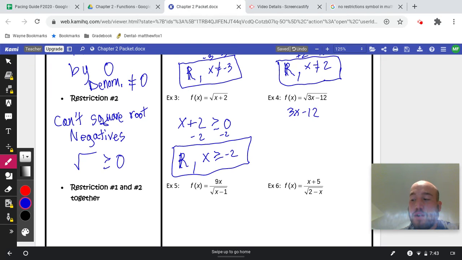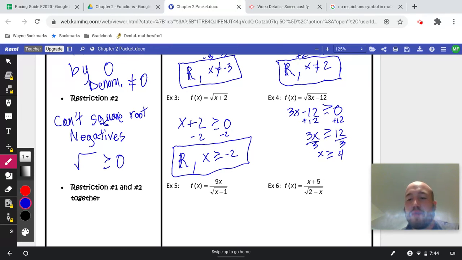Remember, 3x minus 12 must be greater than or equal to 0. Okay, so add 12 to both sides. 3x has to be greater than or equal to 12. Now we divide by 3. X must be greater than or equal to 4.